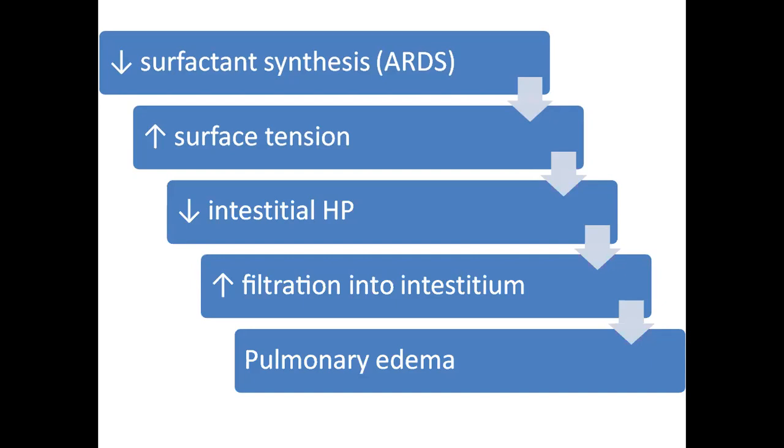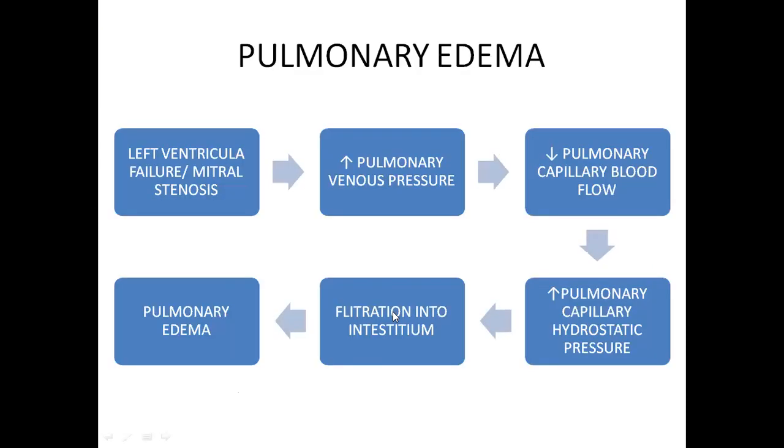So what are the three reasons? Increased surface tension, hypoproteinemia, or else reduced oncotic pressure, and most importantly stasis of blood, either by aortic stenosis, left ventricular failure, mitral stenosis, which increases the pulmonary venous pressure, thereby reducing the capillary flow, increasing hydrostatic pressure, causing filtration into the interstitium. So whatever might be the pathology, the interstitial fluid increases, leading to pulmonary edema.